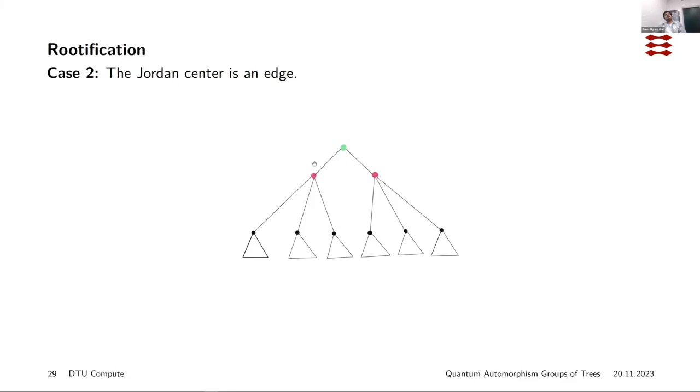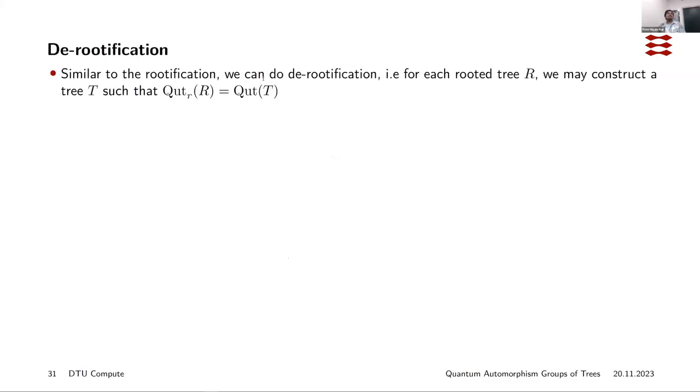And then again, since these 2 pink things are a union of quantum orbits, I can color them back to black using property 3. Actually, property 3 allows us to go from here to here rather than from here to here. But yeah, it doesn't change the quantum automorphism group. That is what we should keep in mind.